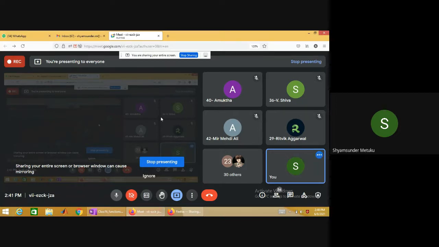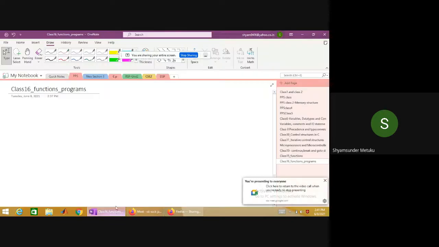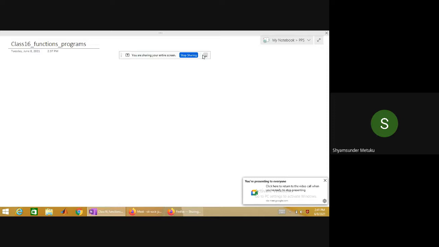Anyhow, today we are not going to discuss any new topic. We are going to practice some programs by using the functions topic. So that is what today's job is. In that, again we'll try to discuss what is function prototype, what is function definition and all.